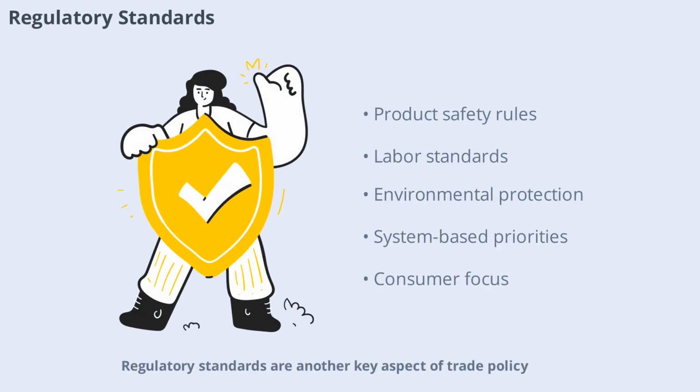Regulatory standards are another key aspect of trade policy. These include rules about product safety, labor conditions, and environmental protection. Countries with different economic systems set these standards based on their values and priorities. For example, mixed economies like those in the EU often have strict regulations to protect consumers and workers, while purely capitalist countries may focus more on efficiency and cost reduction.